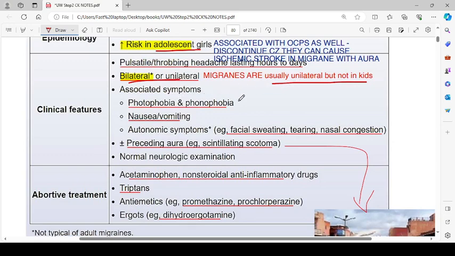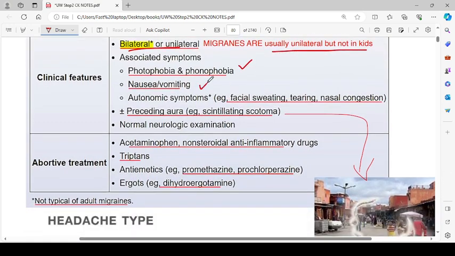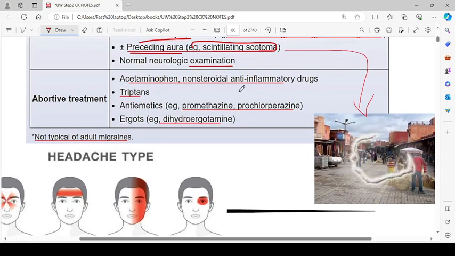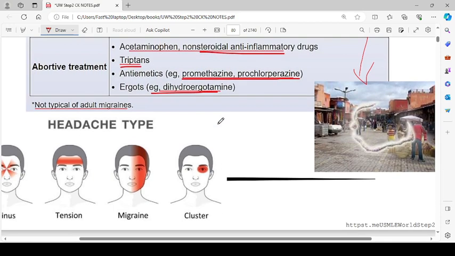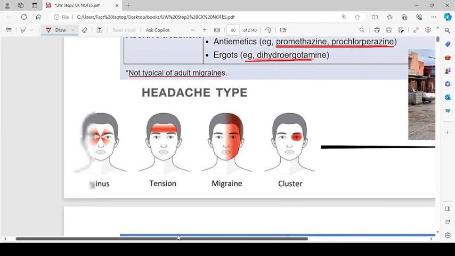Associated symptoms include photophobia and phonophobia, nausea and vomiting, autonomic symptoms like facial sweating, tearing, nasal congestion, with or without preceding aura like scintillating scotoma. Normal neurological exam. Abortive treatment is acetaminophen, non-steroidal anti-inflammatory drugs, triptans, antiemetics like promethazine and prochlorperazine, and ergots like dihydroergotamine can also be given.